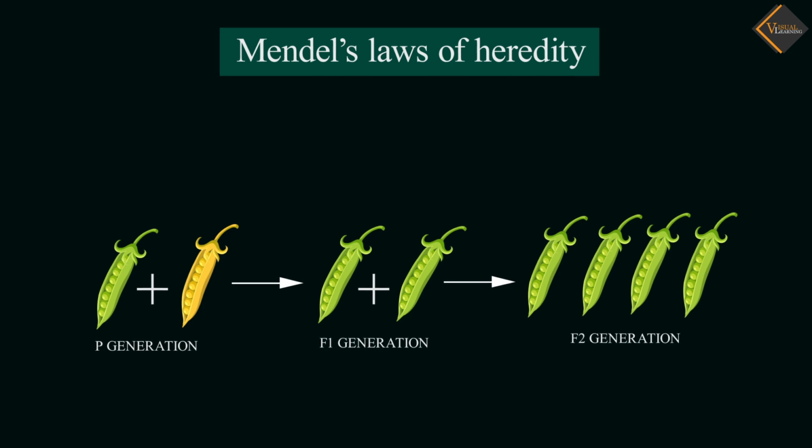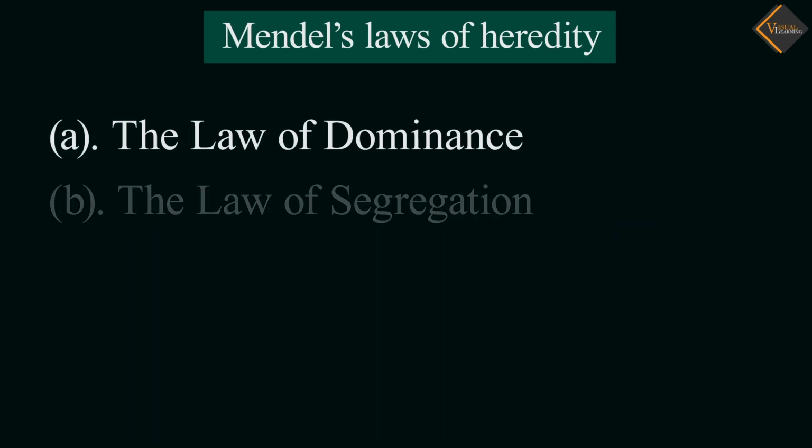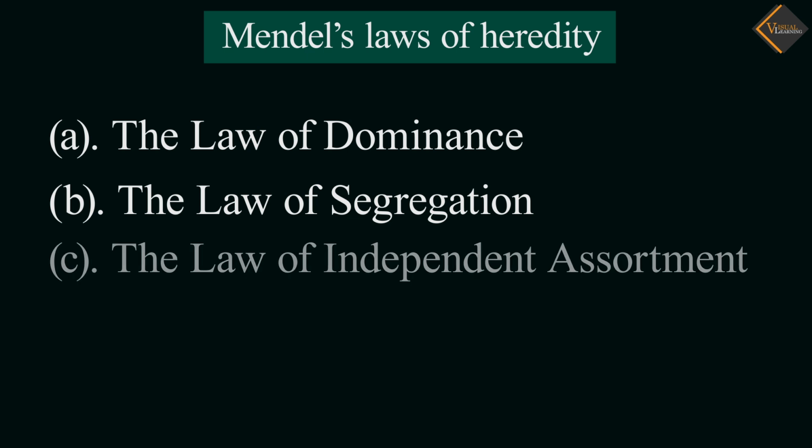He made three basic laws of inheritance: A. The law of dominance, B. The law of segregation, and C. The law of independent assortment.